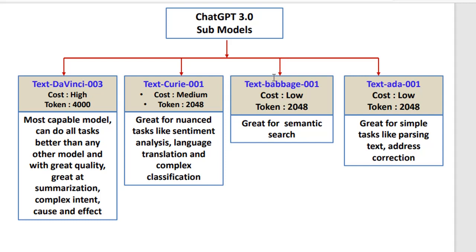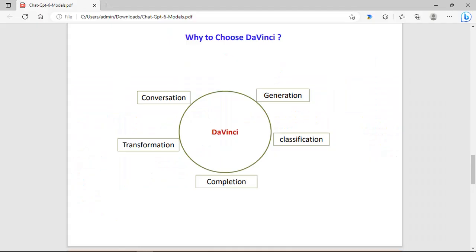If you compare all these models, then DaVinci is the most powerful, and it is very popular for use in different types of applications. In the coming videos we will discuss how to integrate the DaVinci model in different types of applications or languages, so we would be using this DaVinci model only. Now the question is, why choose DaVinci? There are other sub models, so it depends on your cost and requirement. But DaVinci, as we discussed, is the most powerful model.